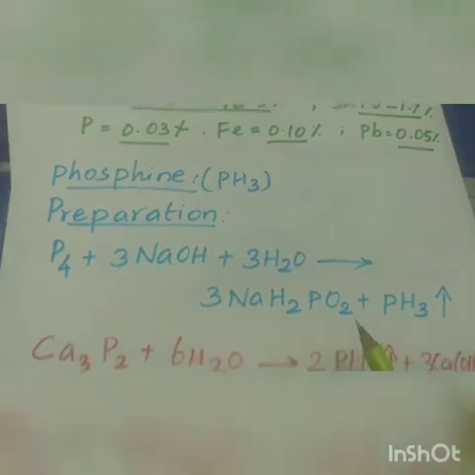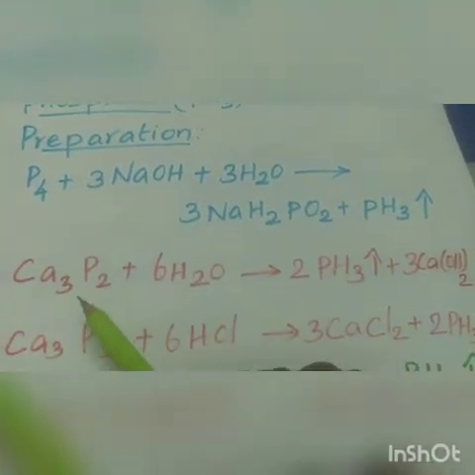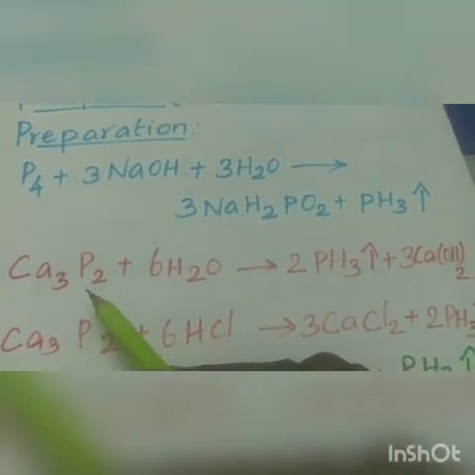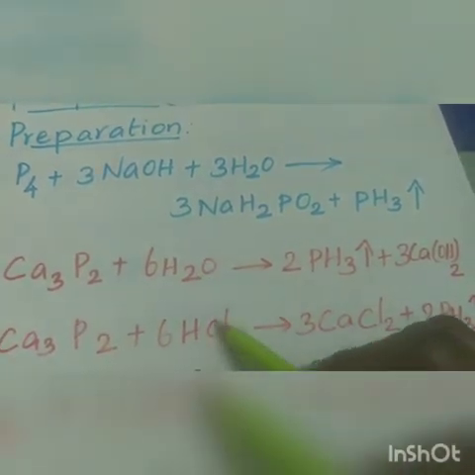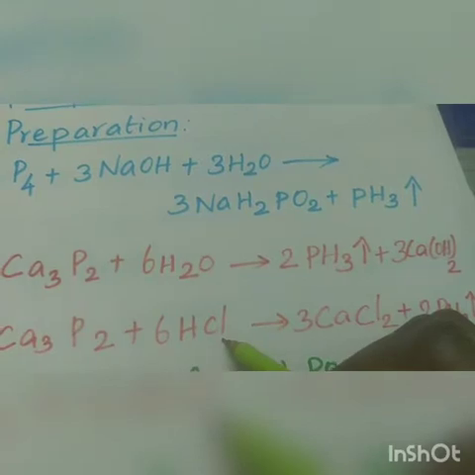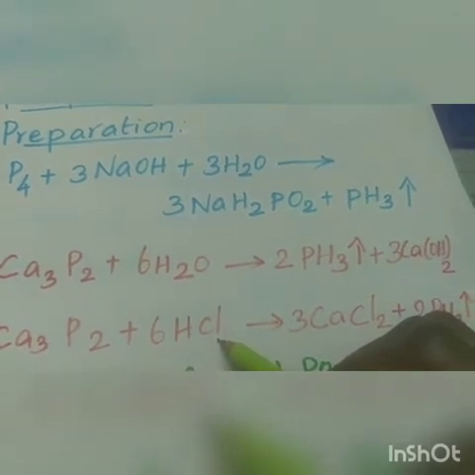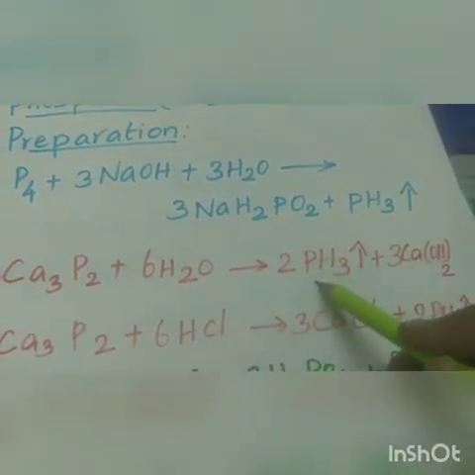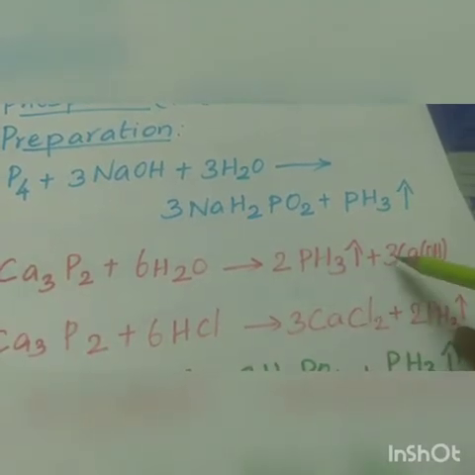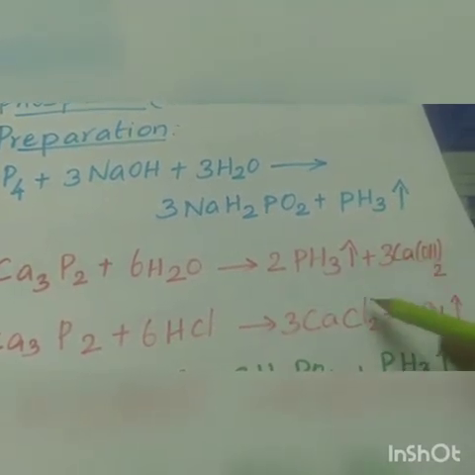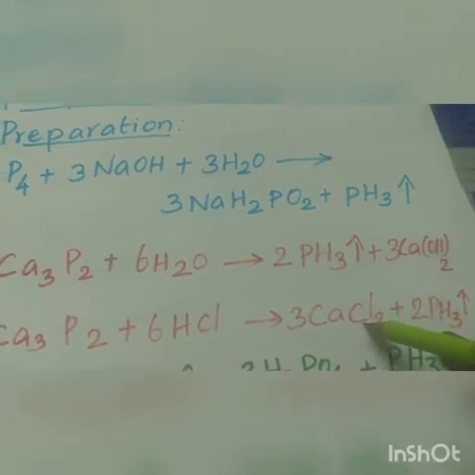Next, phosphine is prepared from any other metal phosphide. For example, calcium phosphide undergoes hydrolysis with water or any other acid like hydrochloric acid to produce phosphine gas, along with the products calcium hydroxide and calcium chloride.